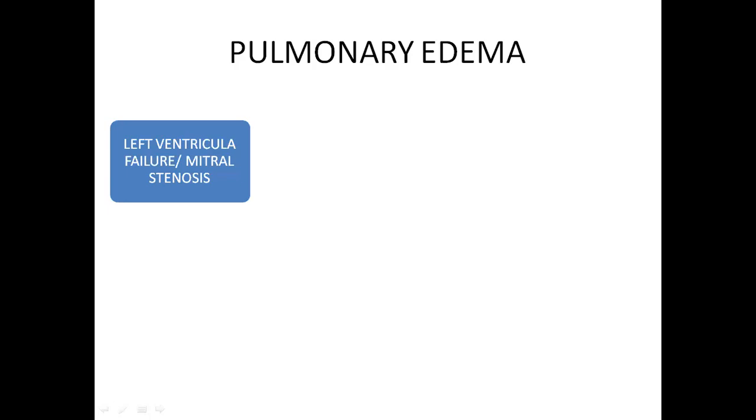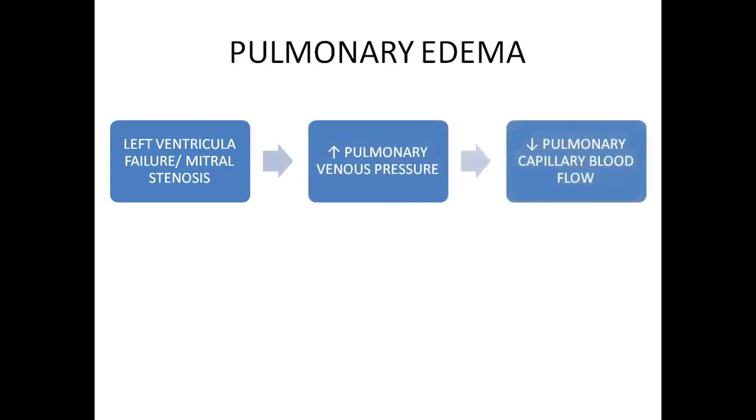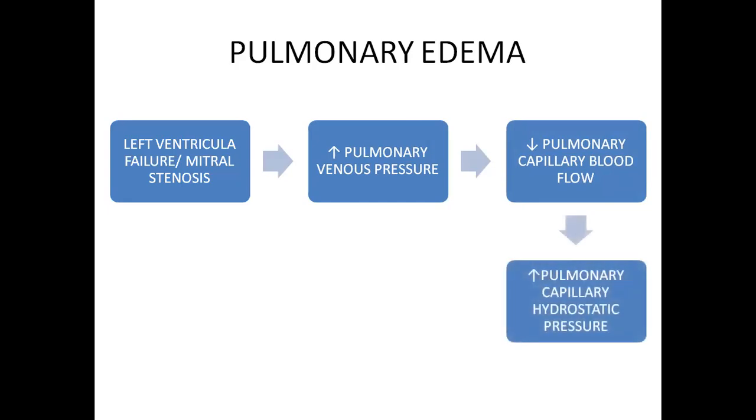Blood pools in the circulation retrogradely, increasing the pressures, right? Especially pulmonary blood pressures will be increased in the pulmonary veins, subsequently pulmonary capillaries, subsequently in the pulmonary atrium. So in these conditions, what happens? The pulmonary venous pressure first increases, leading to decrease in pulmonary capillary blood flow. Because pressure increases, capillary blood flow also decreases. Similarly, capillary hydrostatic pressure increases.